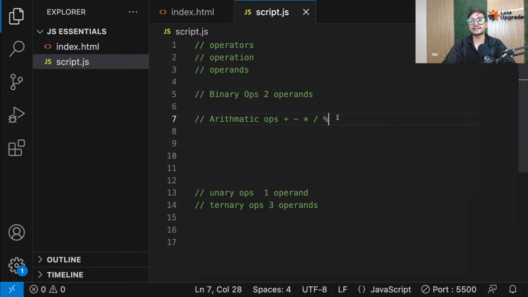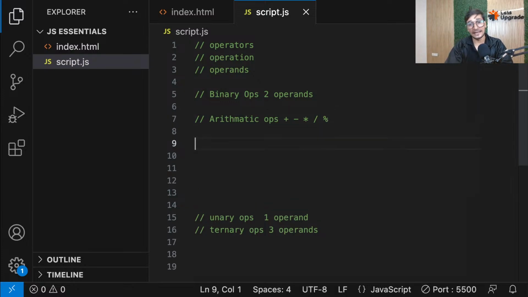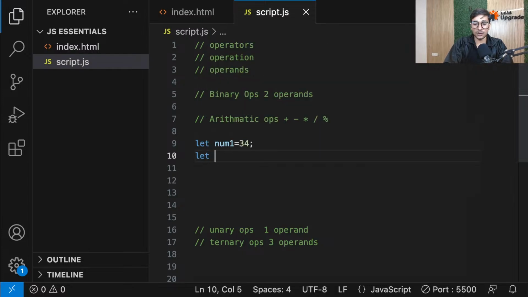Okay, now let's test it. To test it, we need data, and while we can use data directly, I would suggest you store it in variables. So let's create a variable called num1, in which I'll store 34, and one more variable called num2, in which I'll store 56. So I have 2 variables now, 2 data, because I'm going to be using arithmetic operators, which come under the binary category. That means they need 2 operands. That's why 2 data, 2 operands.